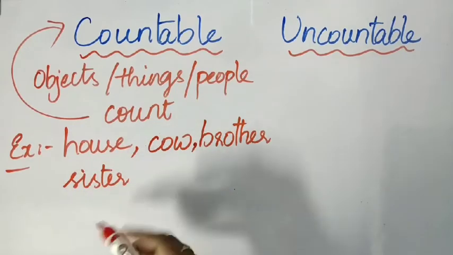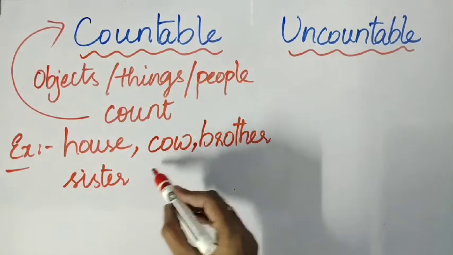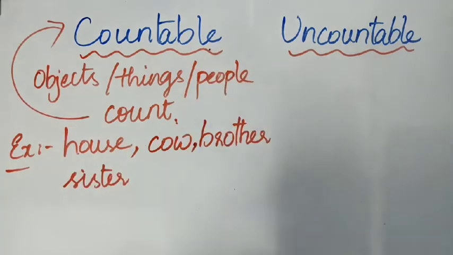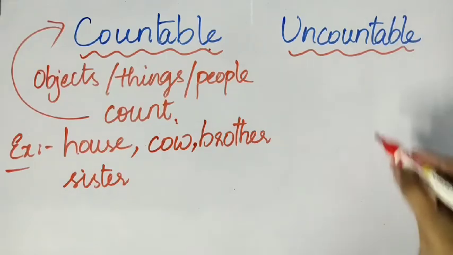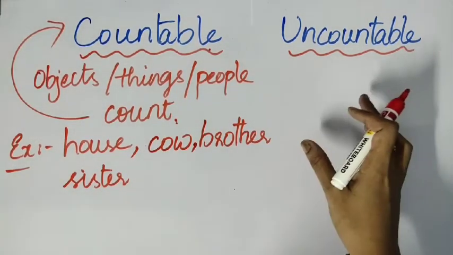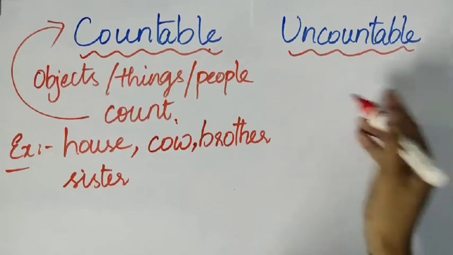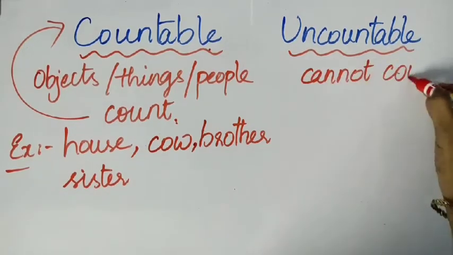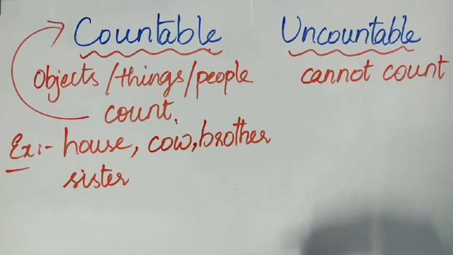So, the things, the objects or the people that you are able to count come under countable nouns. Coming to the uncountable nouns, these are the names of things that you cannot count. Such kind of nouns are called uncountable nouns.